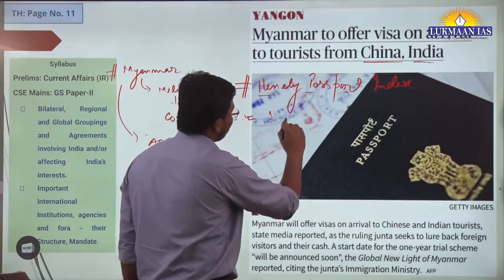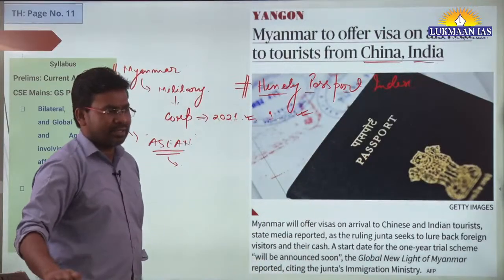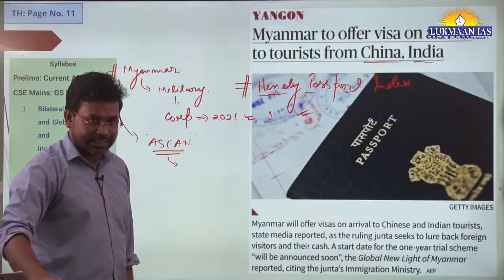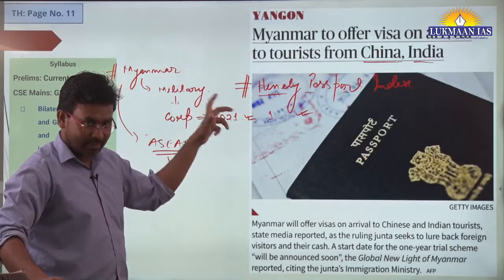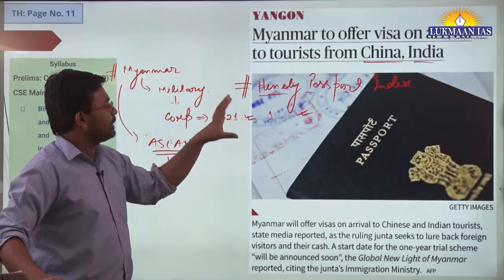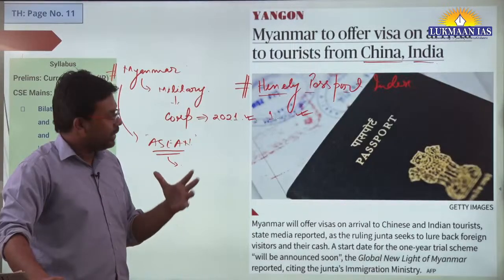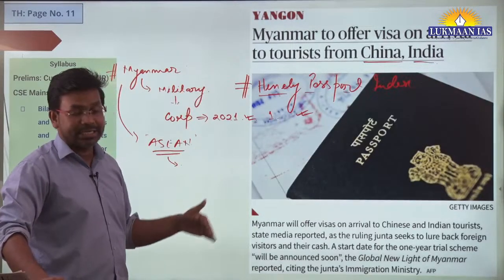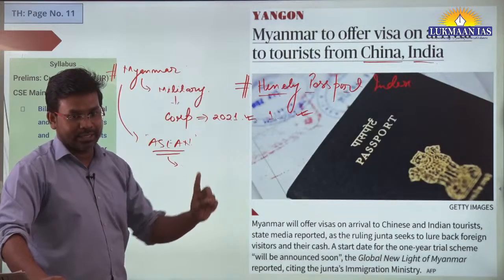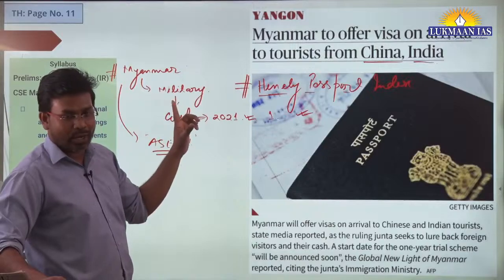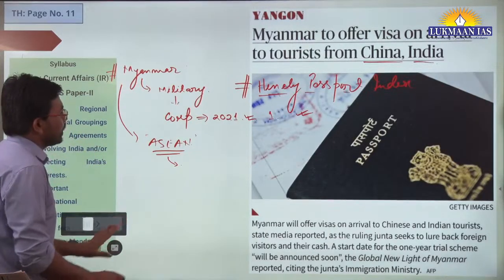So this is one thing. They are also working with the international civil aviation agency. This Henley Passport Index is released by Henley and Partners, a private organization. Indian passport is relatively strong. Recently the Henley Passport Index report came, and I think Singapore became the topmost country in the world, having rank 1. So it is related to that topic, and that's why I thought of covering this.